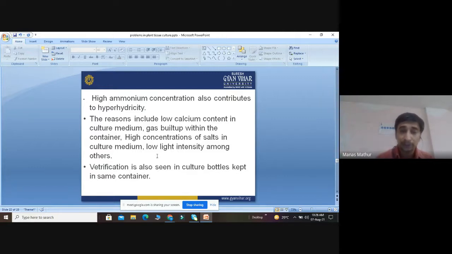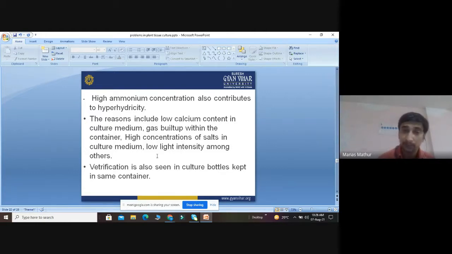Actually, this vitrification is observed in culture bottles which are kept in the same container. If we keep the tissue in the same media and do not subculture it, there is a severe problem of vitrification, or hyperhydricity. So whenever we use ammonium salt, the concentration should be balanced so that the proper calcium level is maintained. Calcium is the major component of the signal transduction pathway.